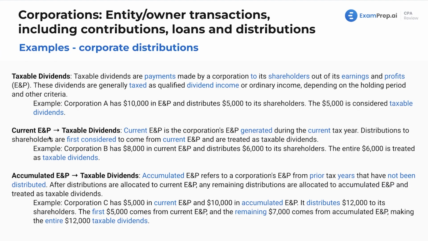Current earnings and profits are going to be taxable dividends, as well as accumulated earnings and profits. Current E&P is generated during the current year. Accumulated is from prior tax years that have not been distributed. Feel free to read through the examples here, but because we already did examples, I don't think we should go through these again for the sake of time, but they're here if you want to read through them.